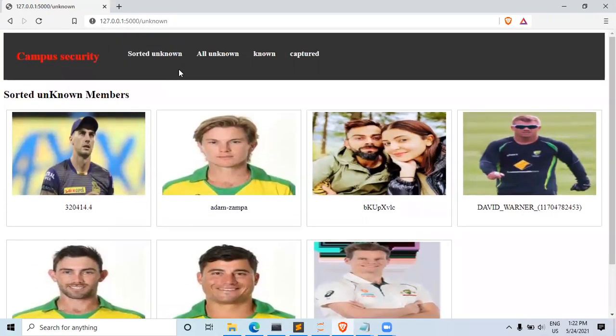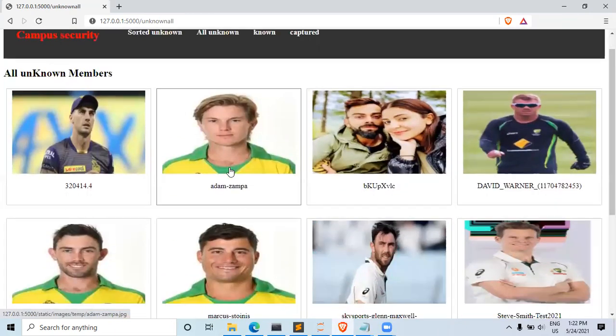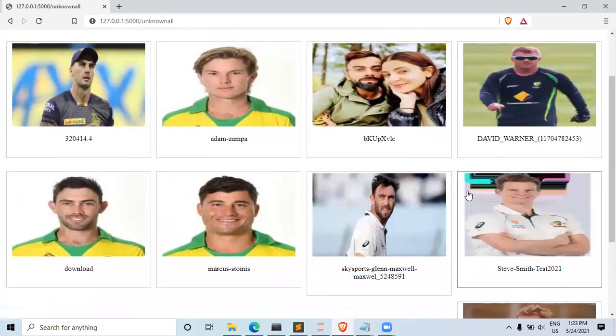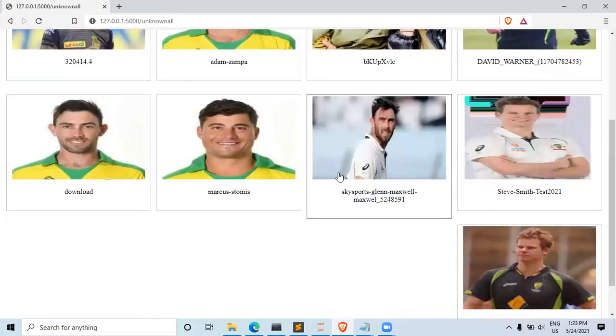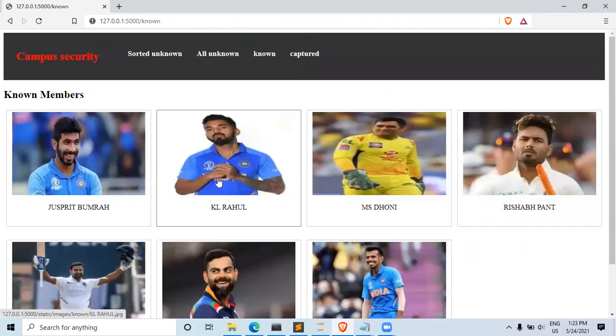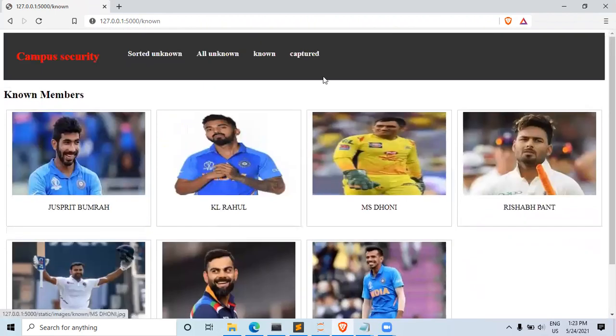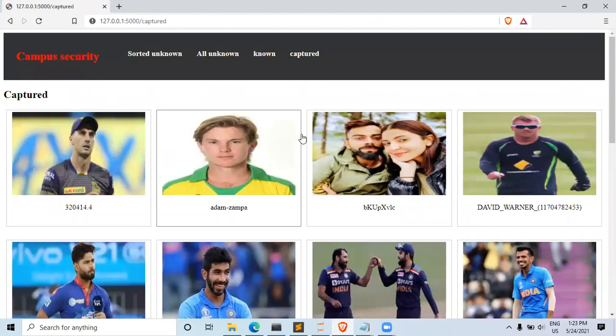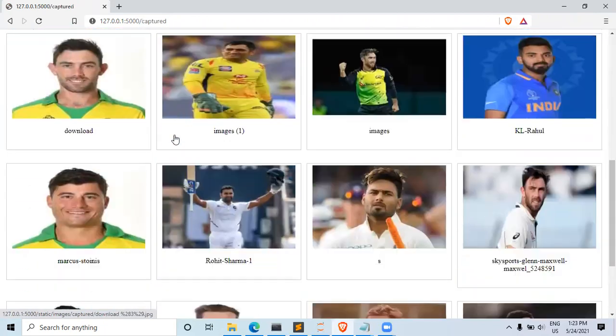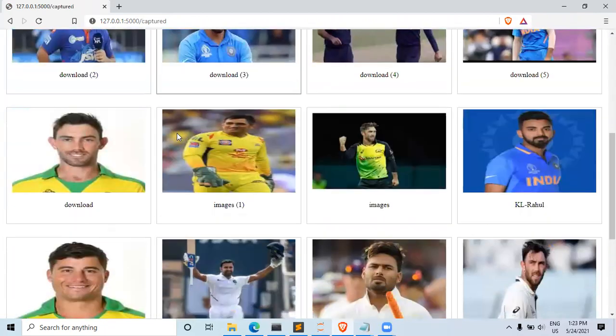So these are sorted, meaning only a single picture of a player is taken here. Then all unknown. As you can see here, it is found that Maxwell visited twice, because two times he was captured by the camera. Okay. Known, as we saw, is all known persons who were captured by the camera. And captured is what images the camera captured. As you can see here, all the images that the camera captured.